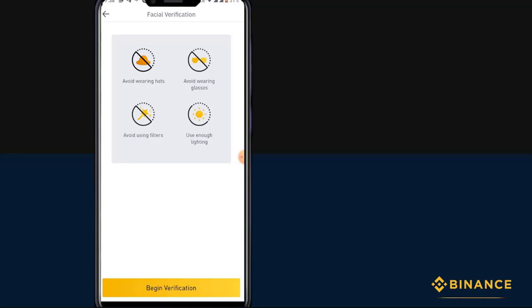After that, your account will take around 5 minutes to 1 hour for verification. I have created many accounts for my friends as well. The maximum time it took was 30 minutes. The minimum time it took was 3 minutes. So I'm giving an average time of 5 minutes to 30 minutes. Once that is done, your account will be activated.